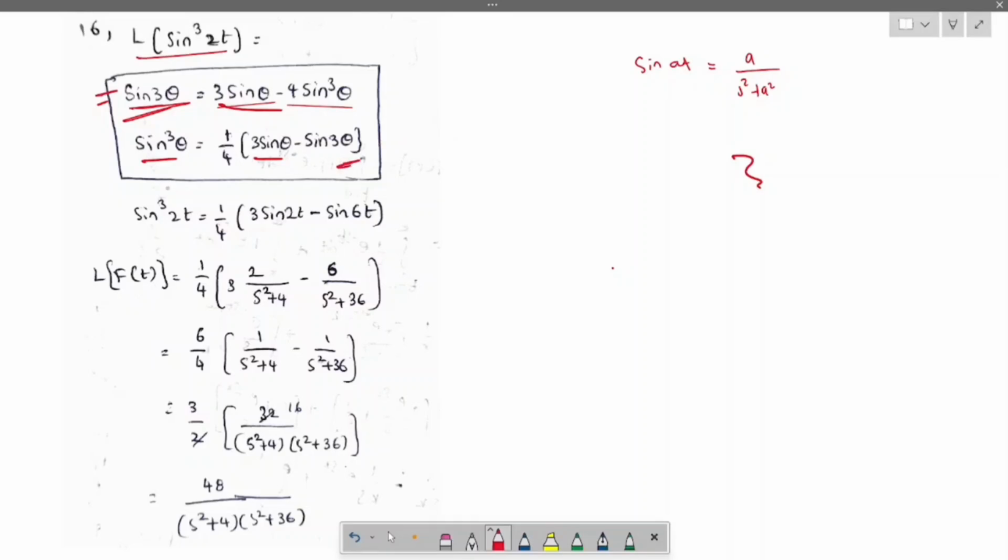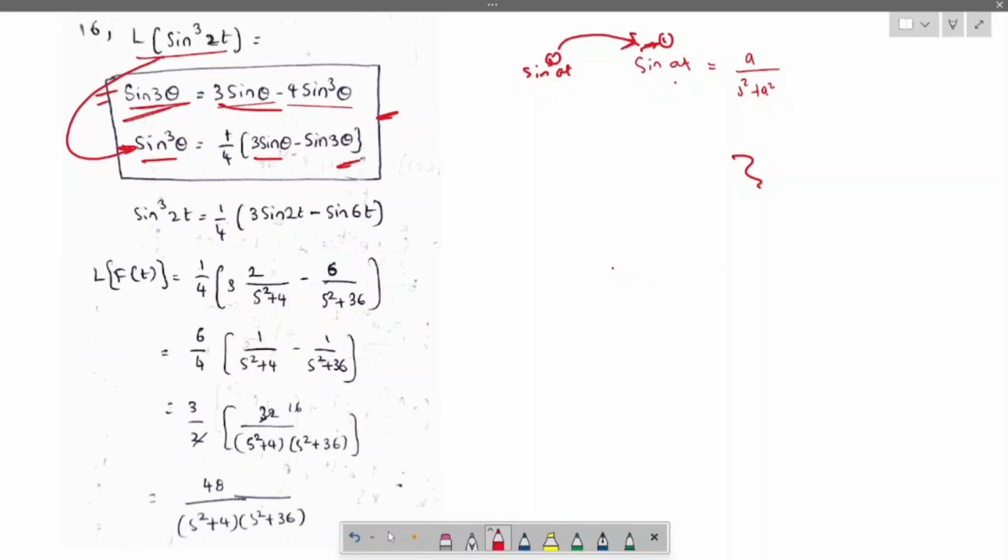This is how the formula will be. Now you can see this is similar, because we have only sin(at), and now we are solving for sin³t. So we have transformed it using trigonometry formulas. You need to learn the sin³θ formula by heart, and then you can simplify all of these.